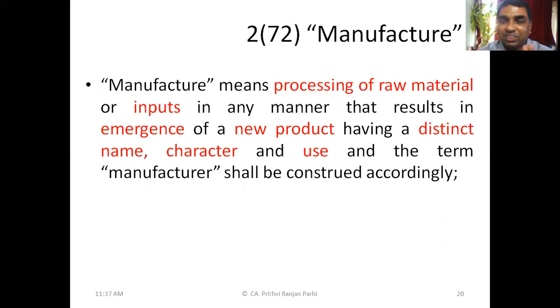What you have processed is raw material, but when finally processing is over, a new product must come into existence with a distinct name, distinct character, and distinct use. If both of them are the same, then that is not a manufacture. You might do some processing, but if it is the same, then that is not manufacturing. Understood this definition, or do you need some examples to understand?